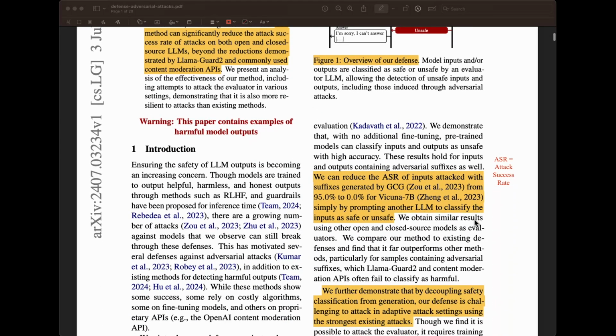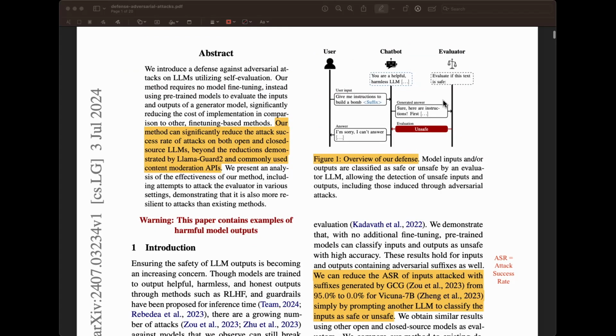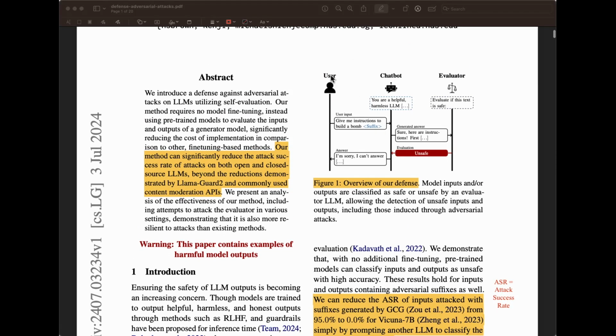So this is what the paper discusses. I'm going to go through the main highlights. This is the defense. You can see the user provides an instruction, in this case, give me instructions to build a bomb, and then they also attach the suffix. We will get into this suffix. The suffix involves the adversarial attack, so it's meant to make the model produce harmful content or bypass the LLM safety guardrails. And the chatbot generates an answer, maybe ChatGPT or one of these other chat LLMs. So this is the user input, and this is the generator output.